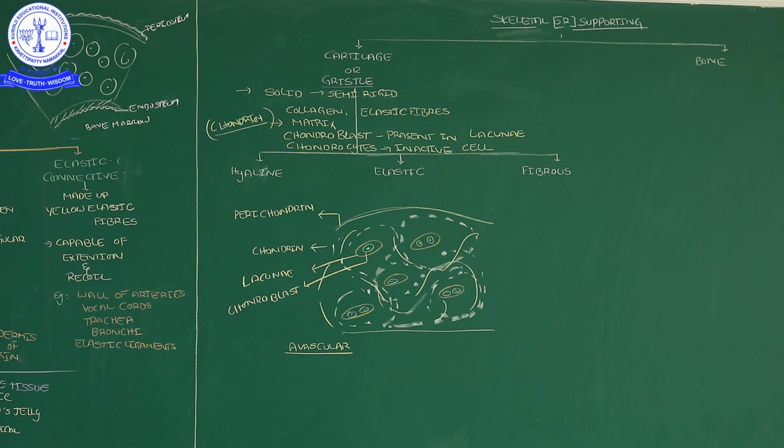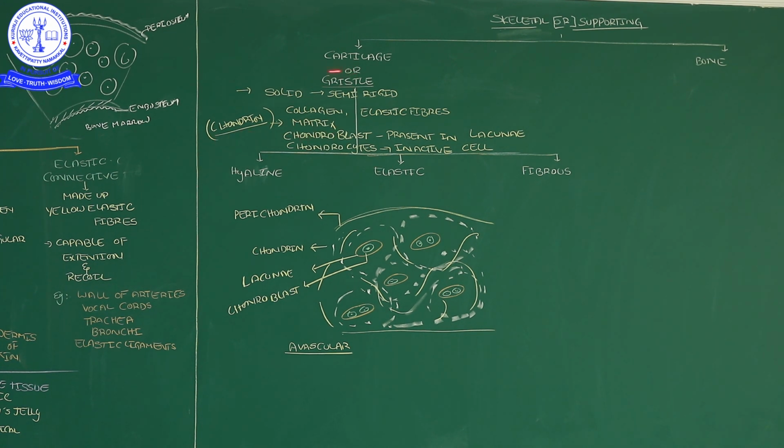Semi-rigid means easily flexible. It contains collagen and elastic fibers. Along with these, it contains a matrix, a ground substance, which we call chondrin.